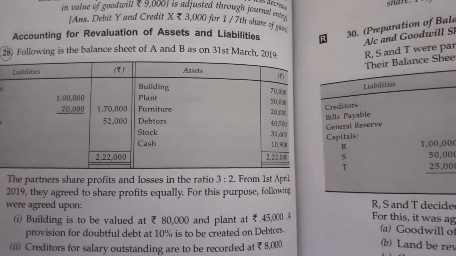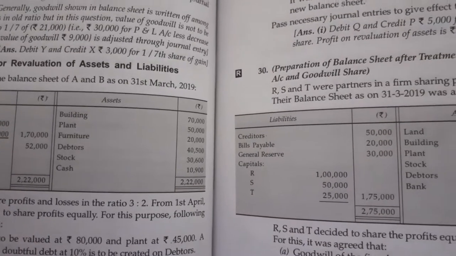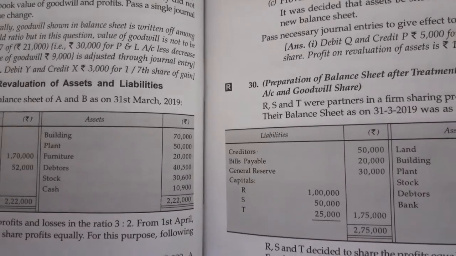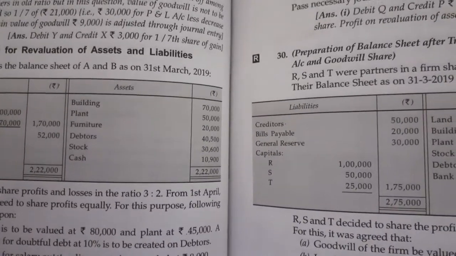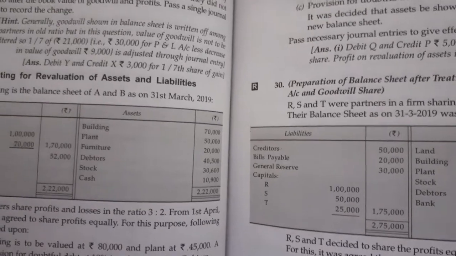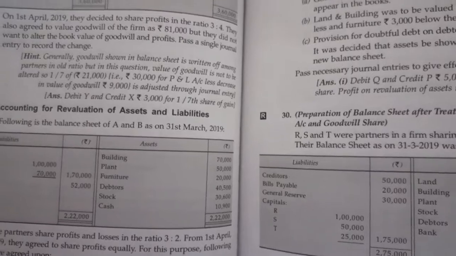A provision for doubtful debt at the rate of 10% is to be created on debtors. The debtors given in the balance sheet are 40,500. And a provision of 10%, that is 4,050, is to be created on debtors. The provision for doubtful debt decreases the value of the debtors.